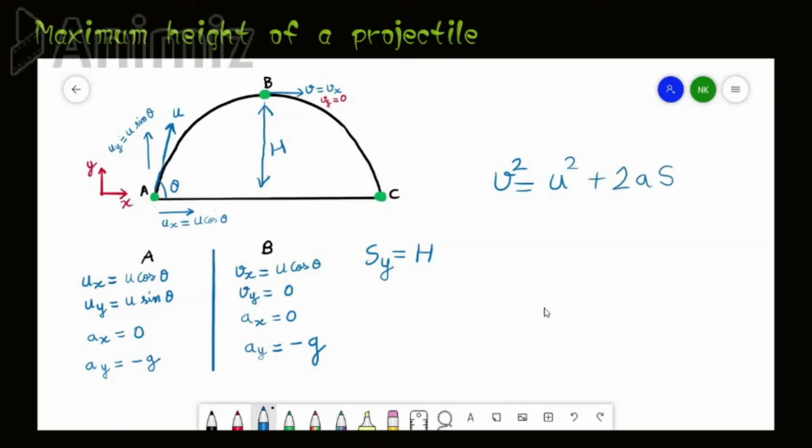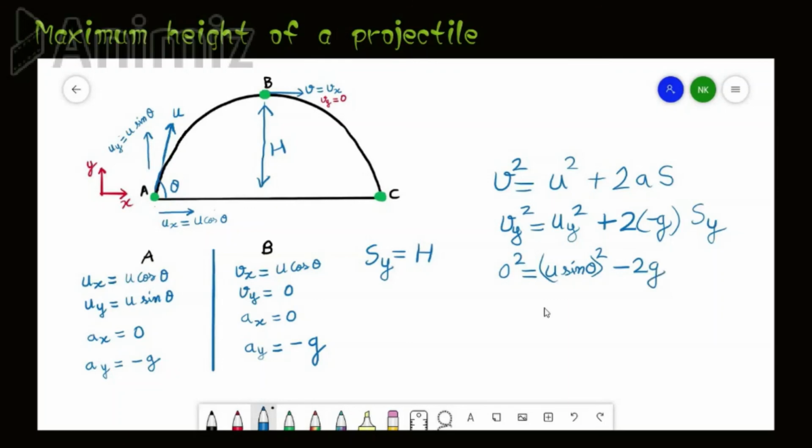Since we are calculating it for the y direction only, we will put vy square equals uy square plus 2 times acceleration, which is minus g, and displacement in the y direction, so sy. Now we'll put the values here. vy is 0, so 0 square, uy is u sin theta whole square. Now minus 2g, and displacement in the y direction is capital H.